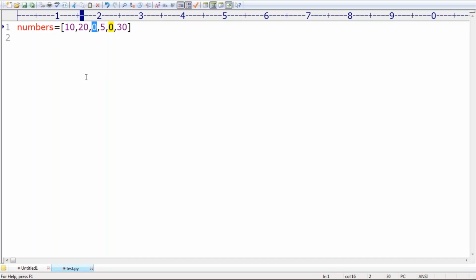ZeroDivisionError. By default you are going to get this error. Now I have to convey: if the number is 0, don't divide. How can you divide by 0? By mistake, if you try to do it, we immediately get an error.